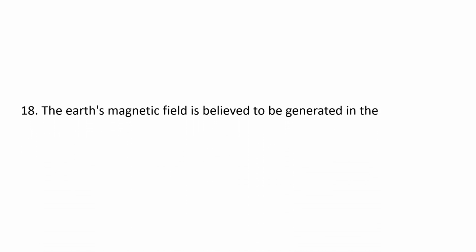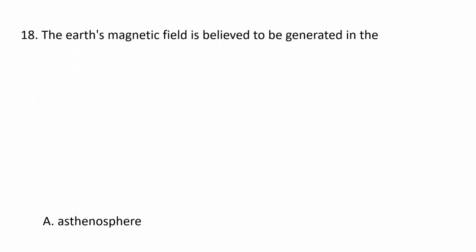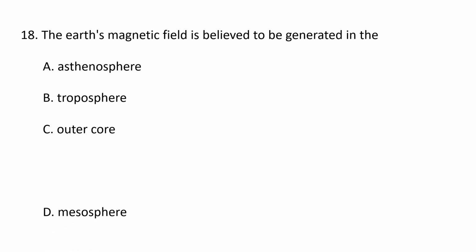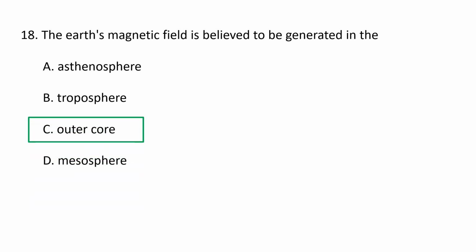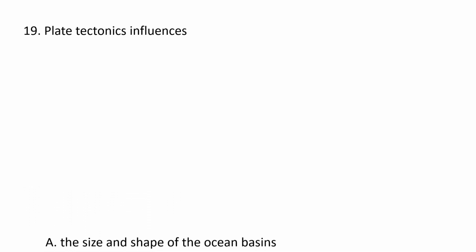Next question. The Earth's magnetic field is believed to be generated in the A. asthenosphere, B. troposphere, C. outer core, and D. mesosphere. The Earth's magnetic field is believed to be generated in the outer core. It is generated in the planet's outer core by a process known as a geodynamo. The outer core is a fluid layer composed primarily of iron and nickel, heated by the inner core and the mantle.